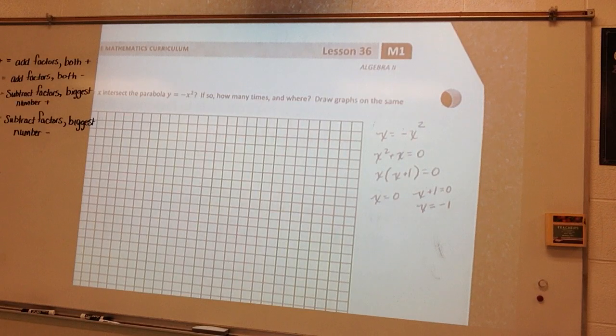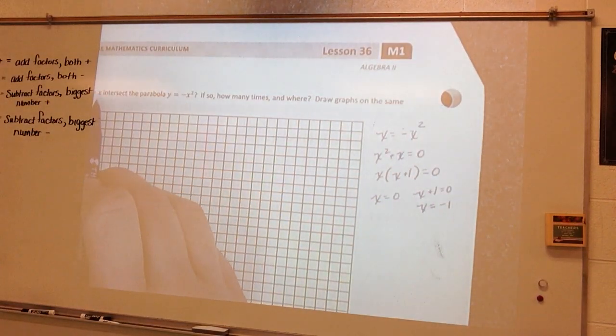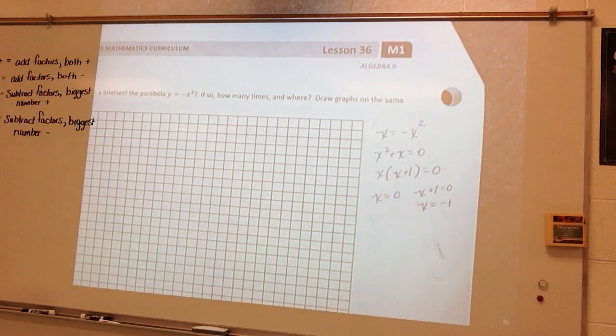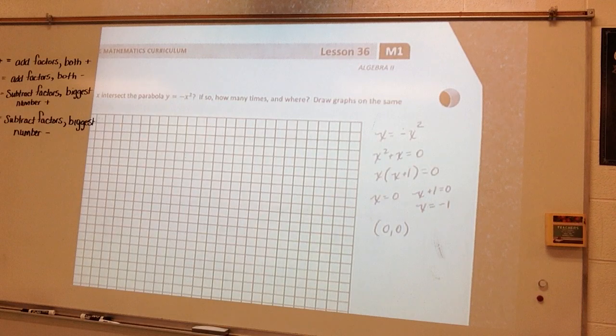Let's see what that means. Does that mean I have 2 solutions? If x equals 0, then y is equal to 0, so plugging it back in, I should have an intersection at (0, 0).